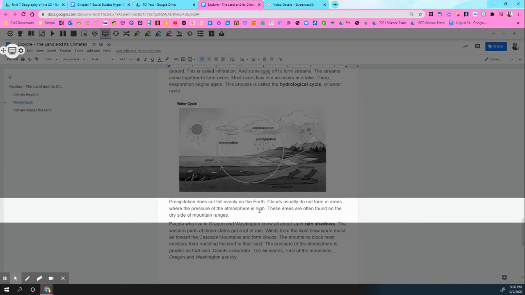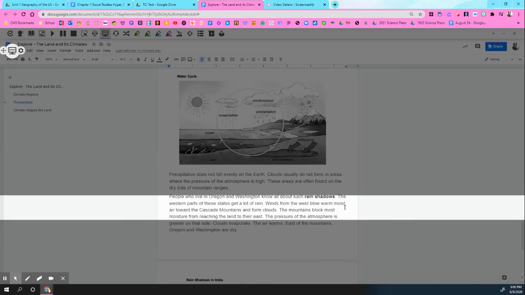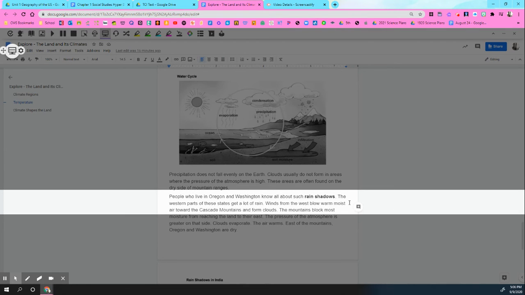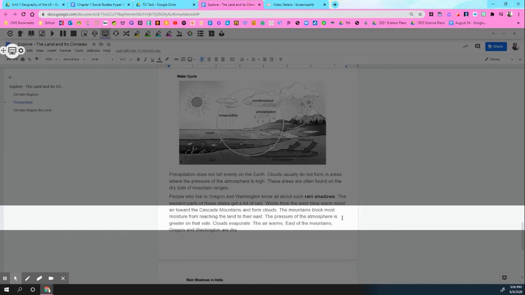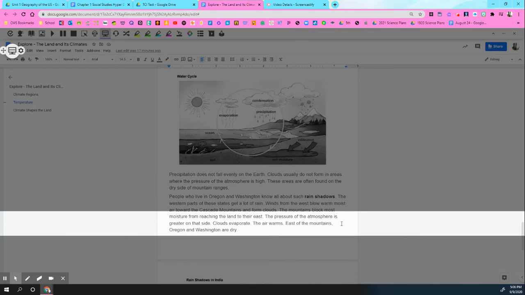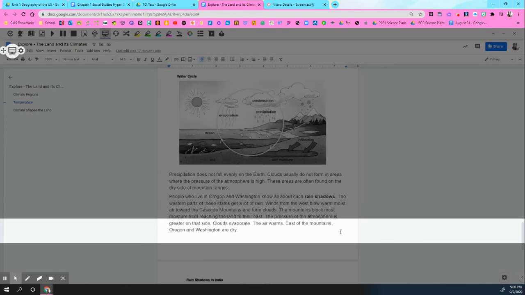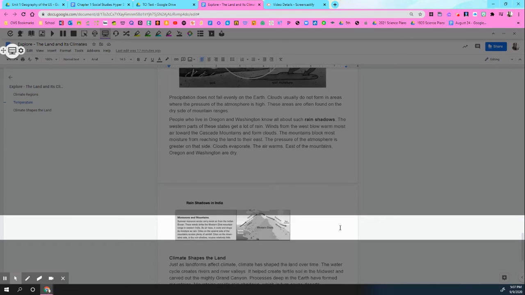Clouds usually do not form in areas where the pressure of the atmosphere is high. These areas are often found on the dry side of mountain ranges. People who live in Oregon and Washington know all about such rain shadows. The western parts of these states get a lot of rain. Winds from the west blow warm, moist air toward the Cascade Mountains and form clouds. The mountains block most moisture from reaching the land to their east. The pressure of the atmosphere is greater on that side. Clouds evaporate, the air warms. East of the mountains, Oregon and Washington are dry.